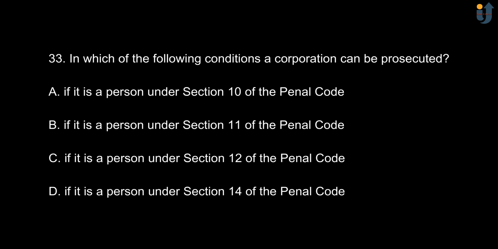Next, in which of the following conditions a corporation can be prosecuted? Option A, if it is a person under section 10 of the Penal Code. Option B, if it is a person under section 11 of the Penal Code. Option C, if it is a person under section 12 of the Penal Code. And option D is if it is a person under section 14 of the Penal Code. The correct option is option B, if it is a person under section 11 of the Penal Code.